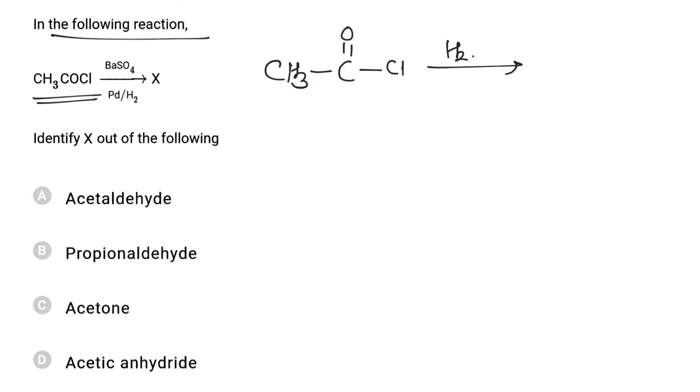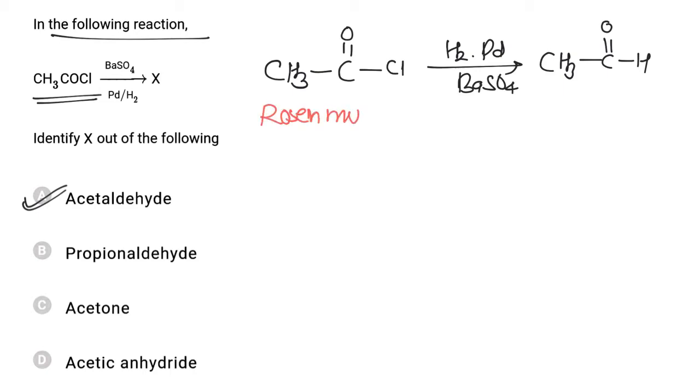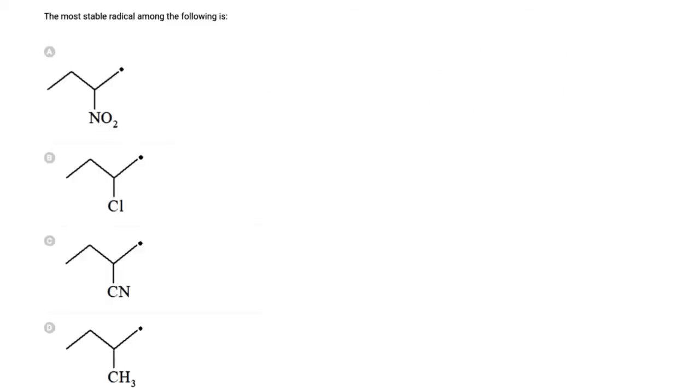In the following reaction, when acetyl chloride is treated with H2, Pd in presence of BaSO4 poison catalyst, then the acid chloride will be reduced to aldehyde. So acetaldehyde is formed as a product. Now this is a named reaction, called the Rosenmund reaction, which is preferentially used to convert acid chloride to aldehyde.